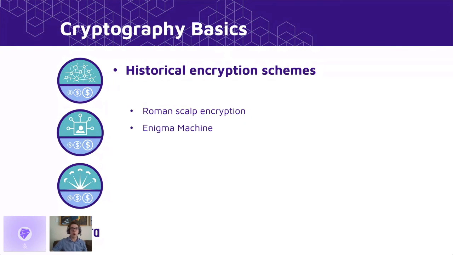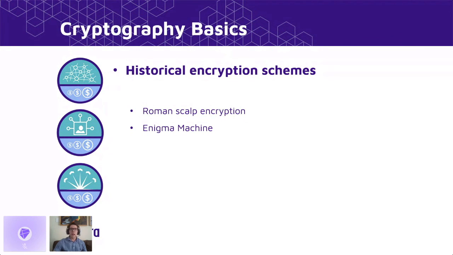But as time went on, we developed some more sophisticated methods. In World War II, there was a very famous piece of hardware called the Enigma machine, which essentially had a very complicated internal state according to a complicated set of gears, and it would use that to map each letter to some other letter.